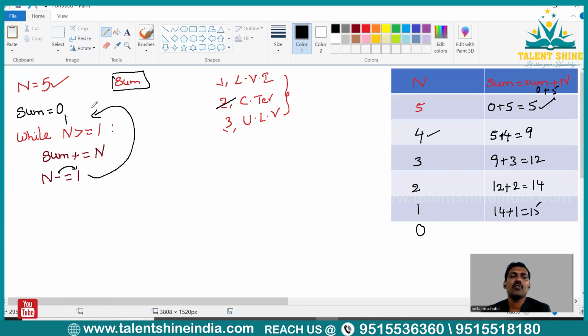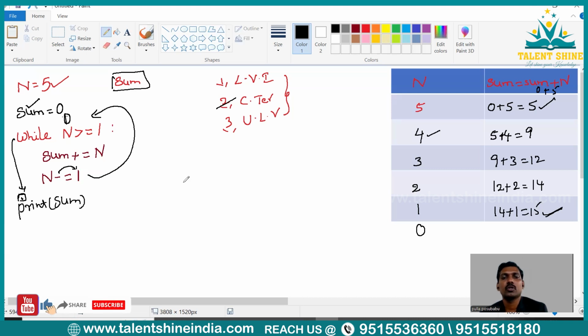Now again control will go back. Instead of 1 we have a 0 here. Is 0 greater than or equal to 1? Not really. So here condition is false. When condition is false, the control will come from this loop to outside. So right outside of the loop, which means the cursor will be here, right? Now we have to identify sum. So the total sum is what? 15. That is stored in some variable. Now here, if you print sum, you will be getting output.